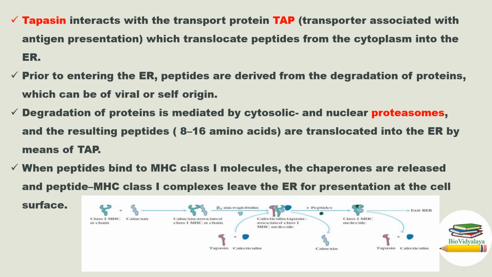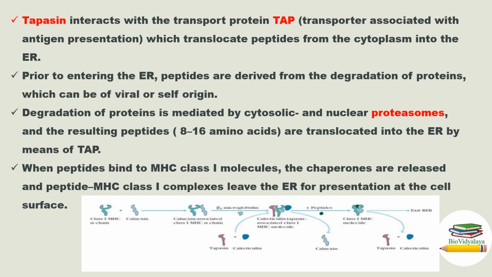Degradation of proteins is mediated by the cytosolic and nuclear proteasome, and the resulting peptides of 8 to 16 amino acids are translocated into the endoplasmic reticulum by means of TAP.